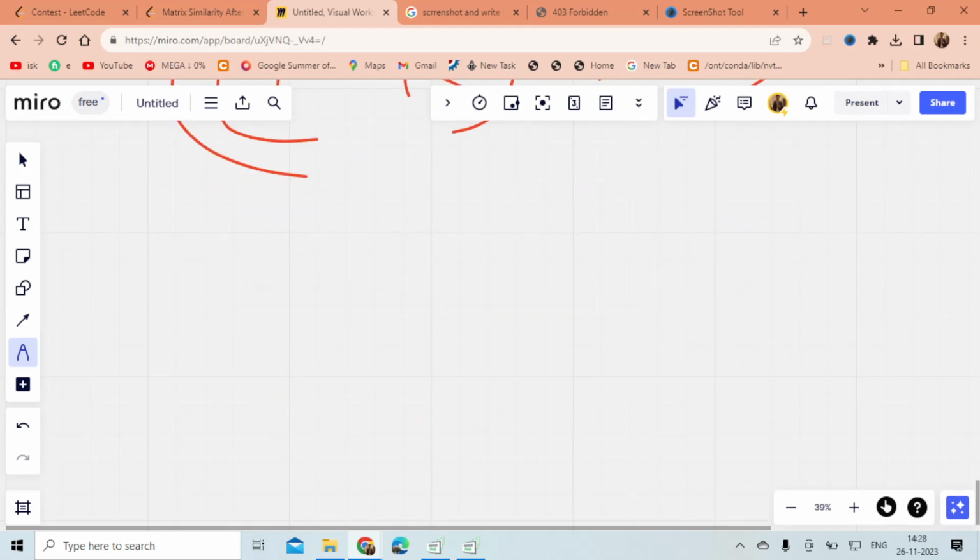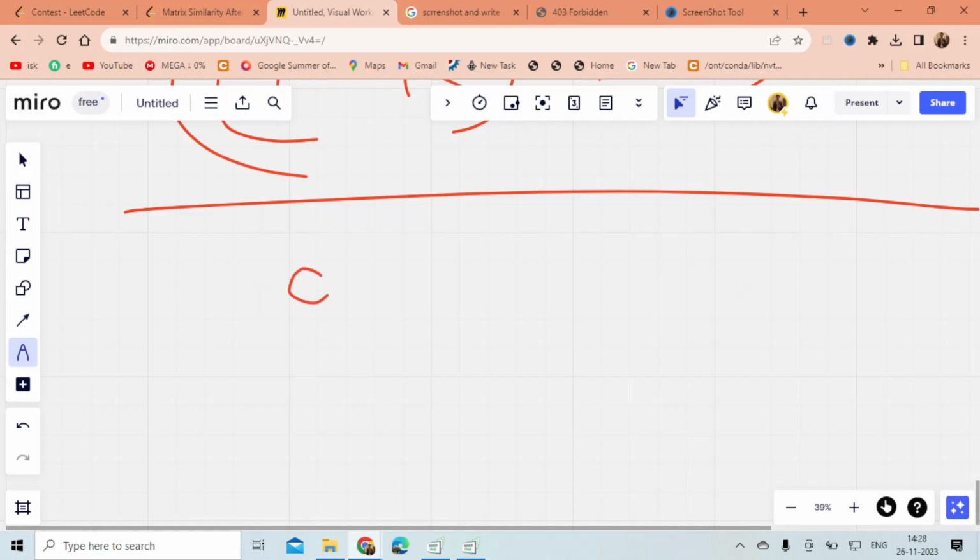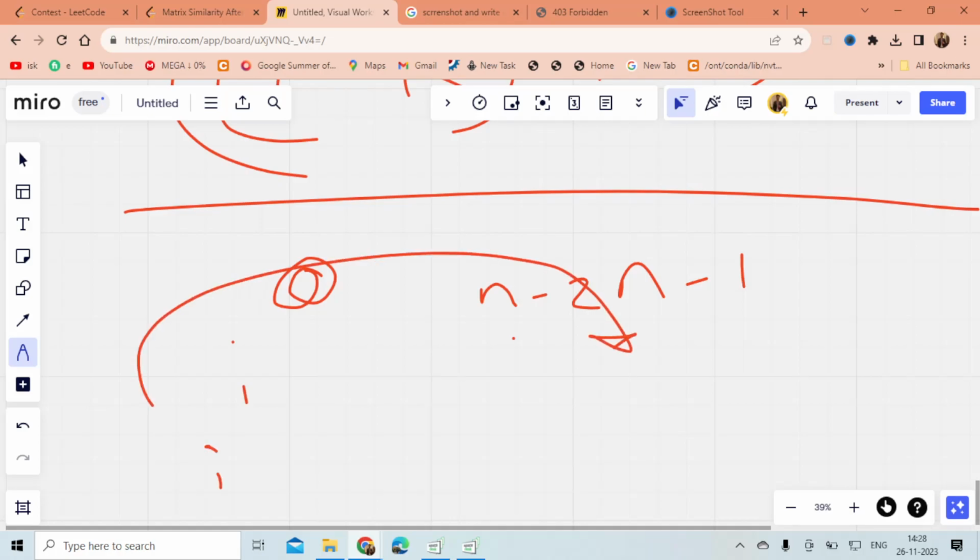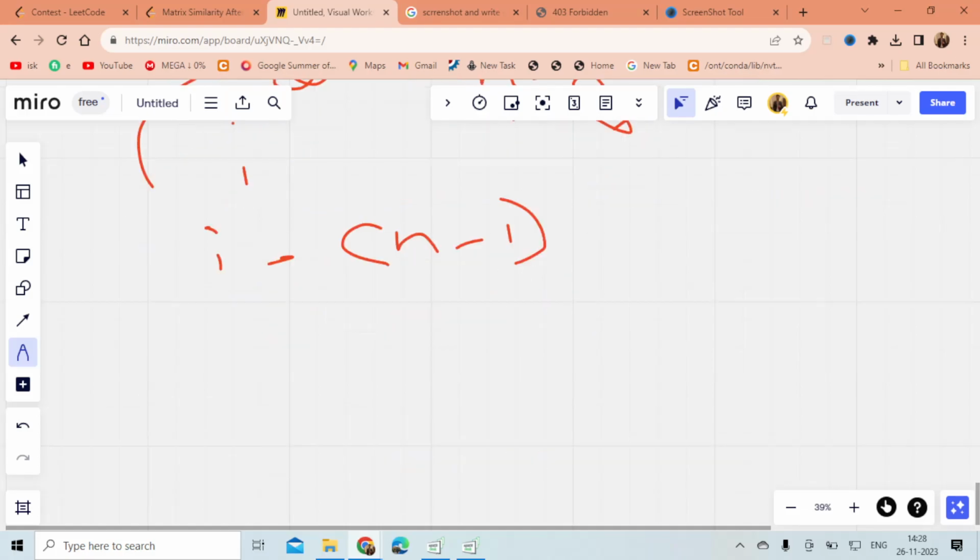Obviously, we can also see that if this is the element 0, this is n minus 1, the last element, and the second last element is n minus 2, right? So if I am shifting the ith element to the last element, it will be equal to I minus n minus 1, so I minus n plus 1, or I plus 1 minus n.